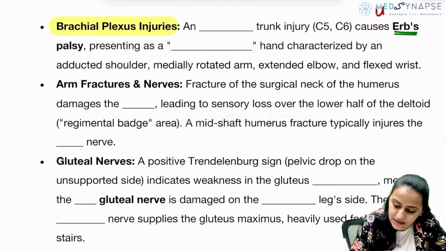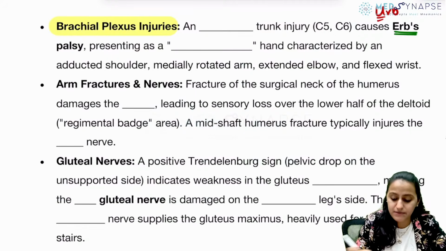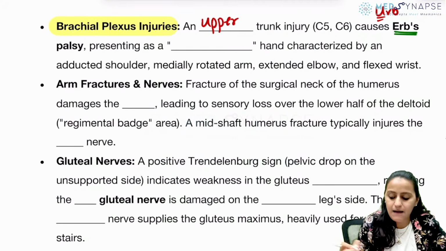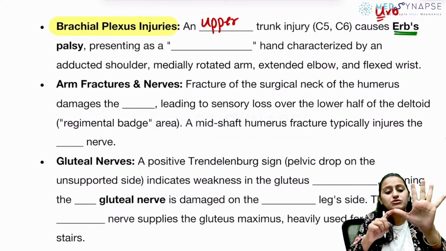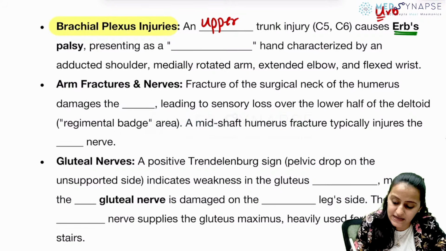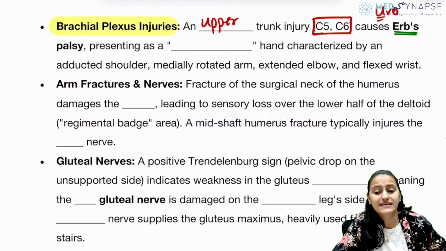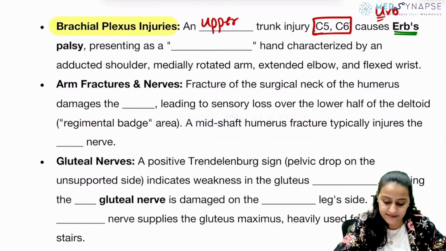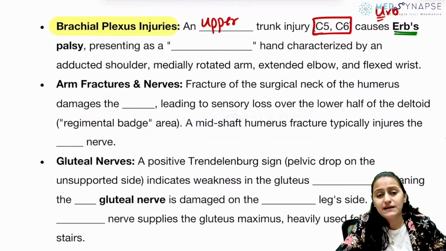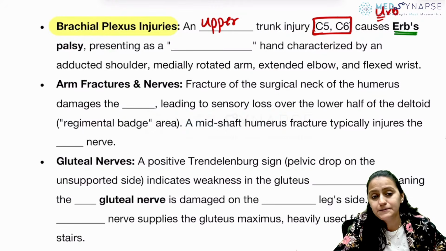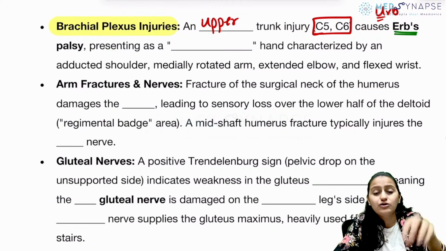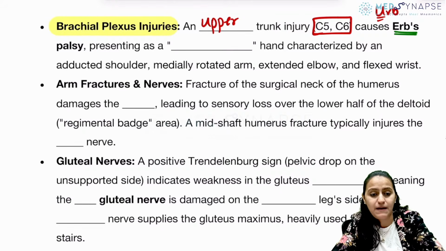Remember, write Erb's as Erb's. To remember, it is U, that is upper trunk injury. When you say upper trunk, C5, C6, the first two, that is what is injured here. Okay, C5, C6. So when there is Erb's palsy, it presents as what hand? Is it a claw hand or is it a tip hand? Policeman's tip hand or potter's tip hand?